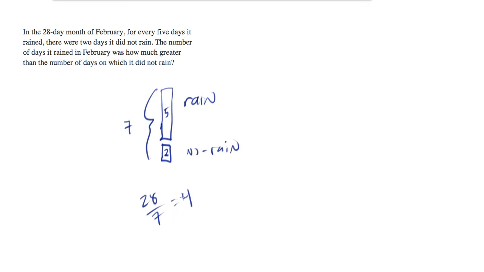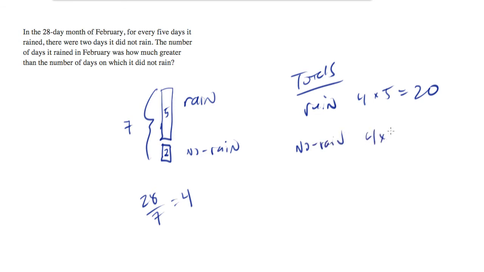So we have total rain of 4 times 5 is 20, and for no rain, we've got 4 times 2, which is 8. Now, I'll do a double check to make sure that these sum to 28, which they do.